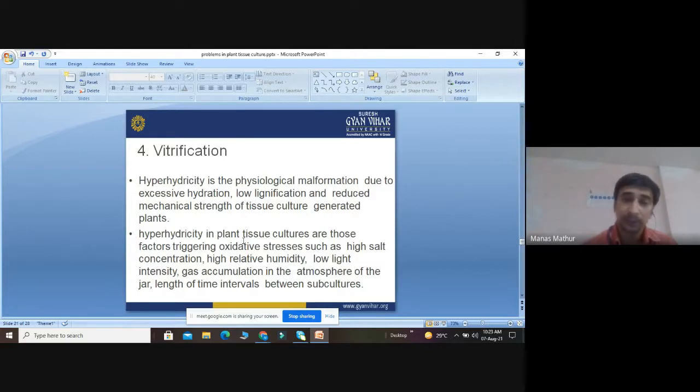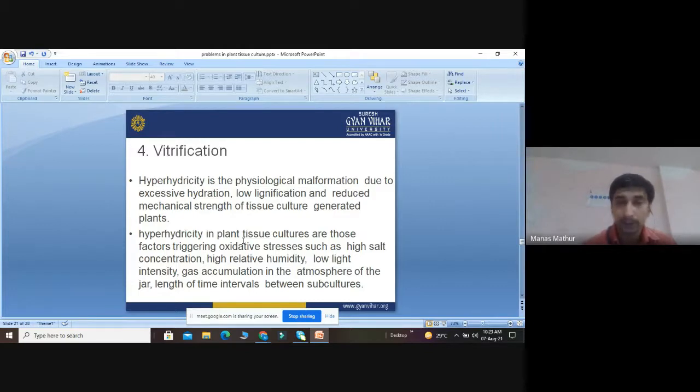Sometimes the explant does not have the capacity to control the amount of water evaporation, so there is excessive hydration, which is called vitrification. There is a decreased amount of lignin, low lignification, and a reduced amount of tissues like parenchyma and collenchyma, which provide the mechanical strength of the tissue.